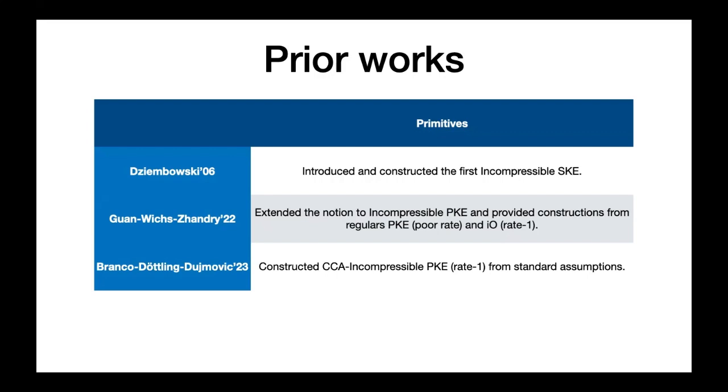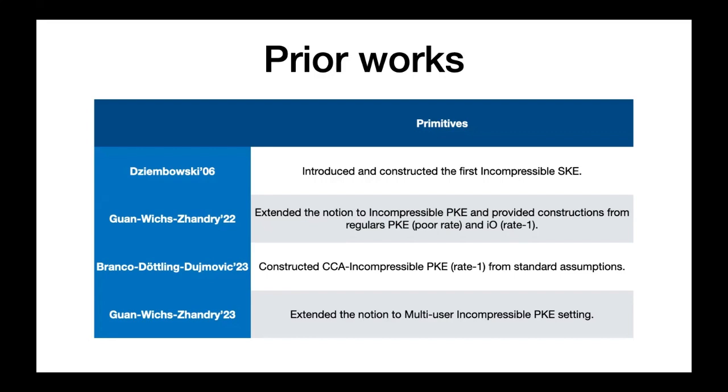Later, Branco et al. presented rate 1 incompressible encryption schemes for both the secret key and the public key setting. Their constructions achieved incompressibility from standard cryptographic assumptions, avoiding the reliance on iO. Additionally, their PKE scheme was designed to be secure against chosen ciphertext attack. Subsequent work by Guan et al. explored the concept of incompressibility in the multi-user setting.